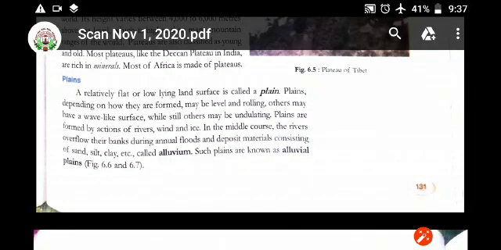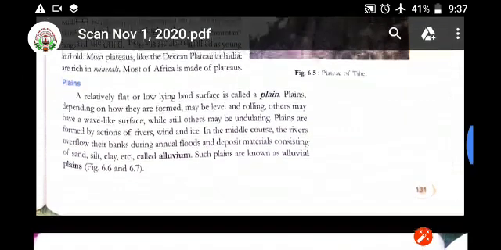In the earlier topic, we have studied about the major landforms on the continent. In that, we have studied about mountains. Then we have studied about the plateaus. Now, today we will be studying about the plains. It is also a landform, and most probably we are living in plain areas.